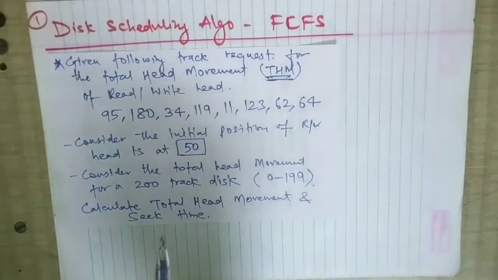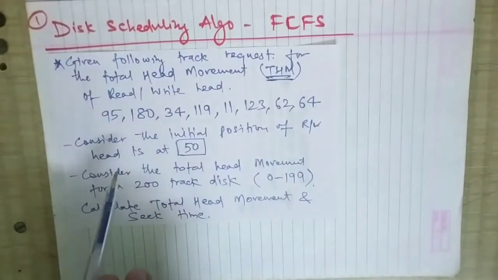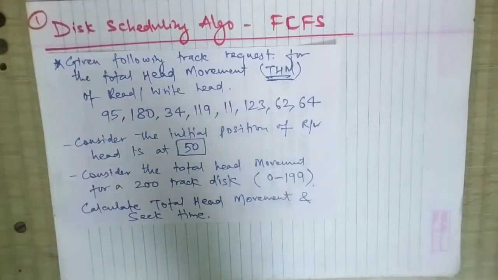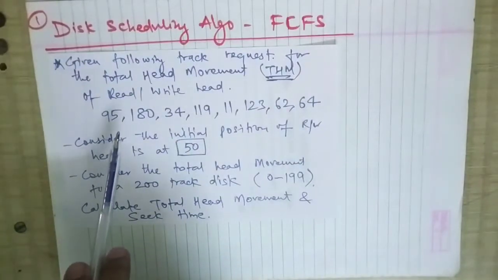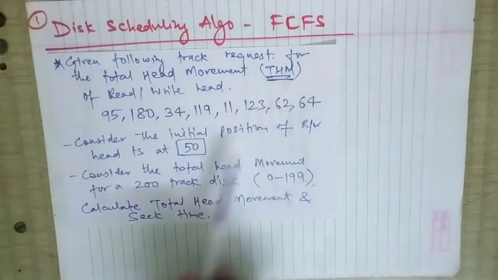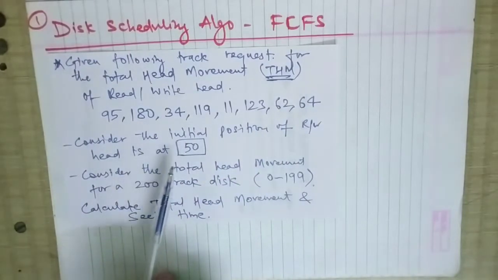Here we have to consider the initial position of the read write head. As you know, in the hard disk there is a head positioned somewhere. When we access some file, it will reposition the head to that particular file, and then the file is accessed. We consider the initial position of the head to be at 50.